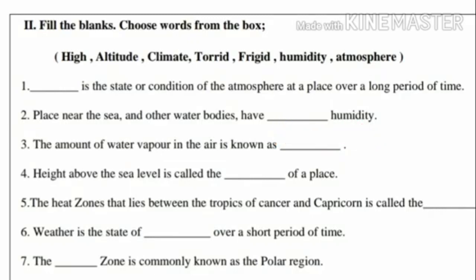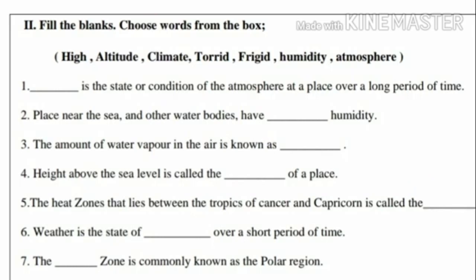Fourth question, height above the sea level is called the dash of a place. Yes, the answer is altitude. Children, height above the sea level is called altitude. Fifth question, the heat zone that lies between the Tropic of Cancer and Capricorn is called the dash. Yes, the answer is torrid. Children, the heat zone that lies between the Tropic of Cancer and Capricorn is called the torrid zone.